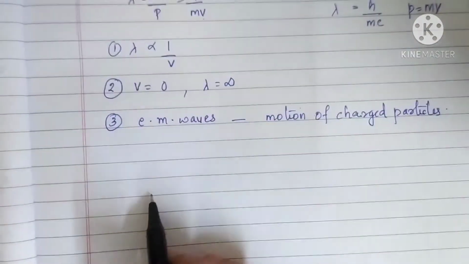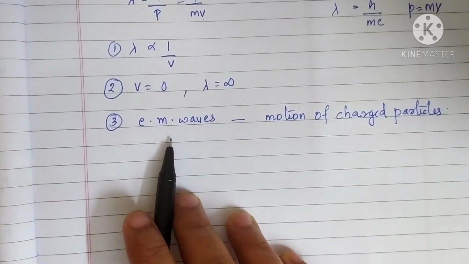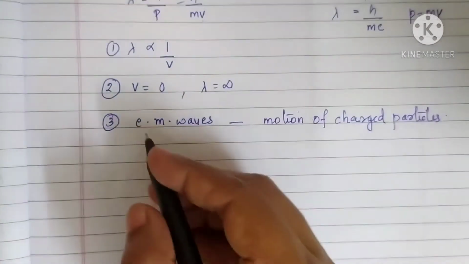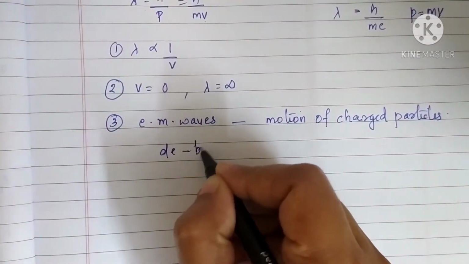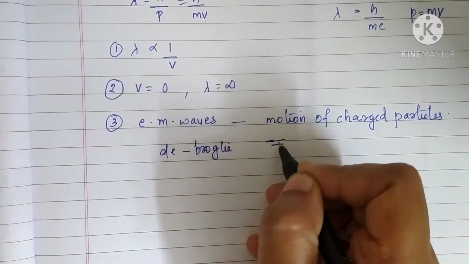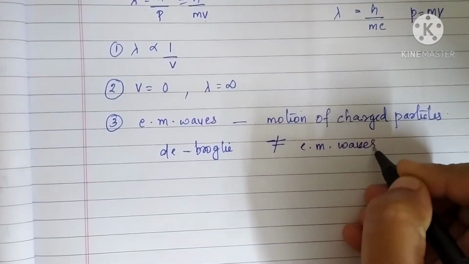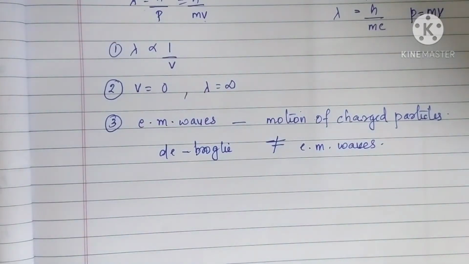So in the case of de Broglie waves, they cannot behave like electromagnetic waves. So de Broglie waves cannot be electromagnetic waves in nature. Understand?